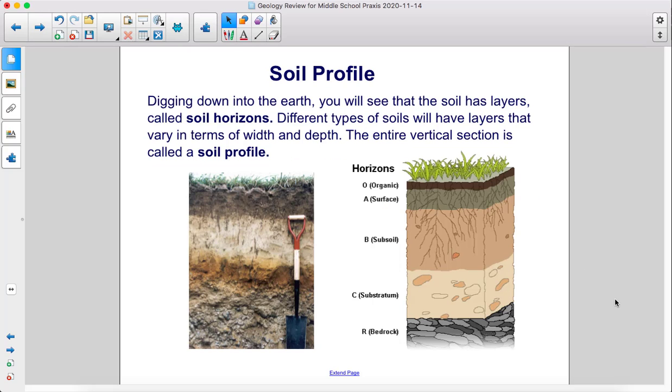Digging down into the earth, you will see that the soil has layers, called soil horizons. Different types of soils will have layers that vary in terms of width and depth. The entire vertical section is called a soil profile.